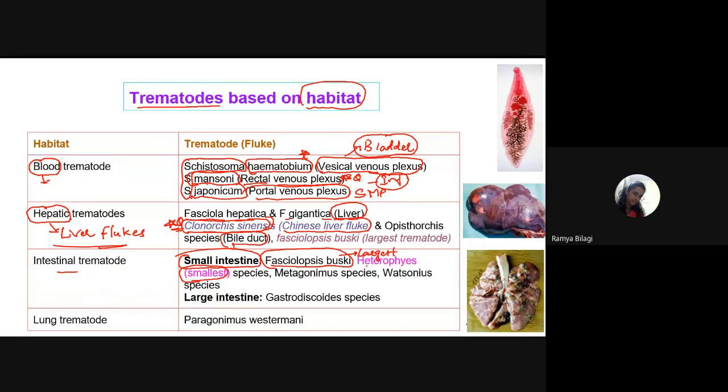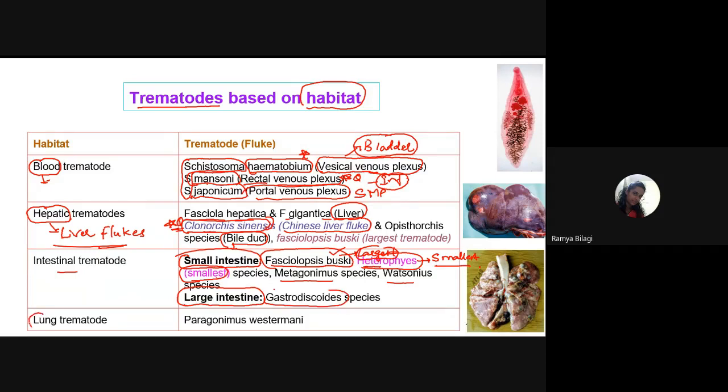And the next is Heterophyes. It also resides in the small intestine, and it is the smallest trematode or fluke. Other trematodes like Metagonimus or Watsonius, don't worry much about these. So remember, F. buski is the largest trematode residing in the small intestine, and the smallest one is Heterophyes. The trematode which resides in the large intestine is Gastrodiscoides. So remember these names.